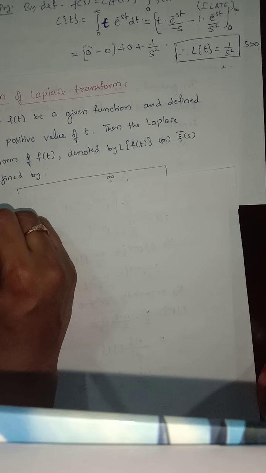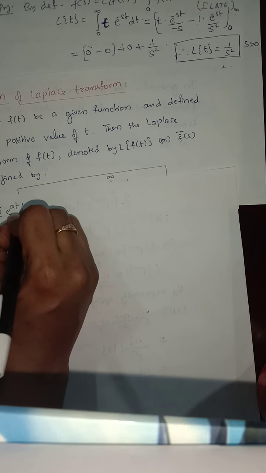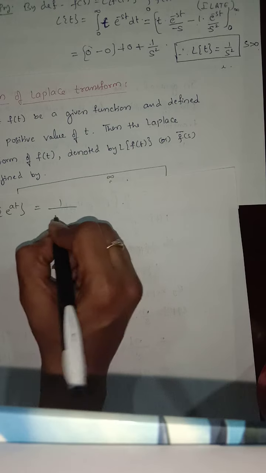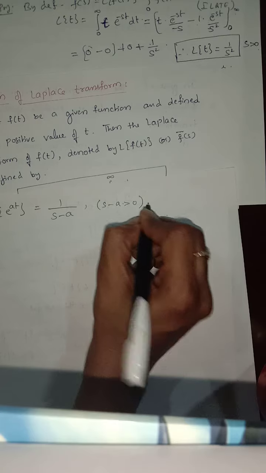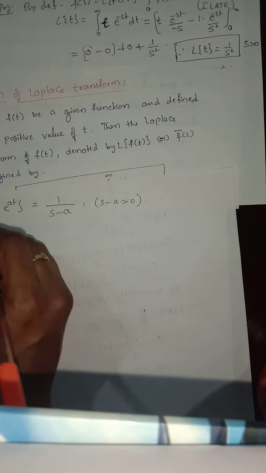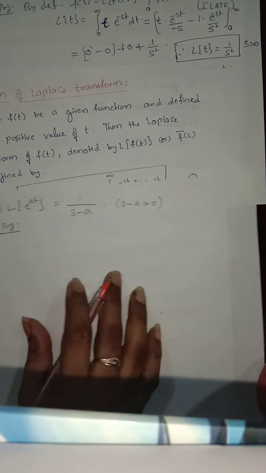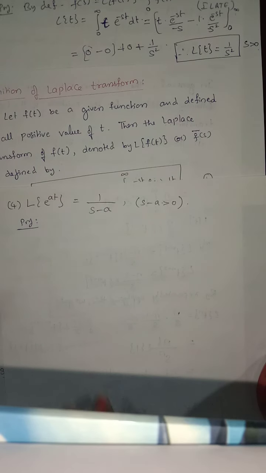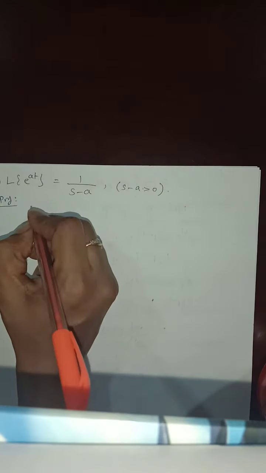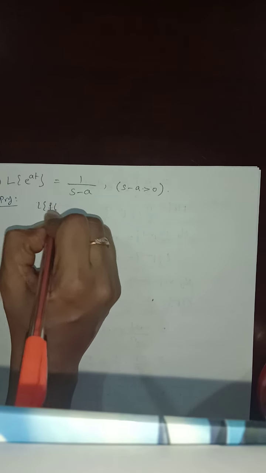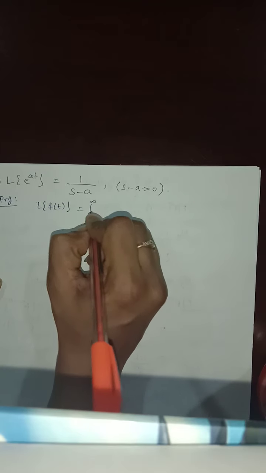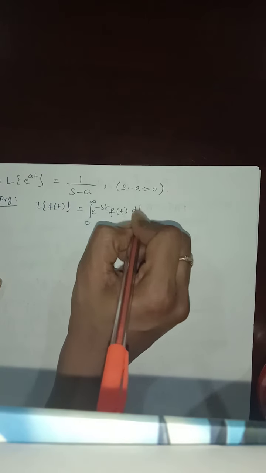The fourth one is L of e power of at is equal to 1 by s minus a, where s minus a is greater than 0. Now let us see the proof for this. The definition is L of f of t is equal to integral 0 to infinity e power of minus st f of t dt.